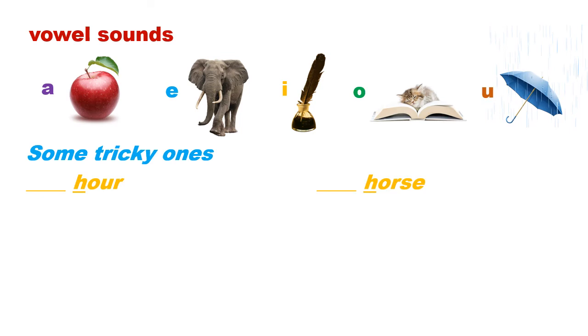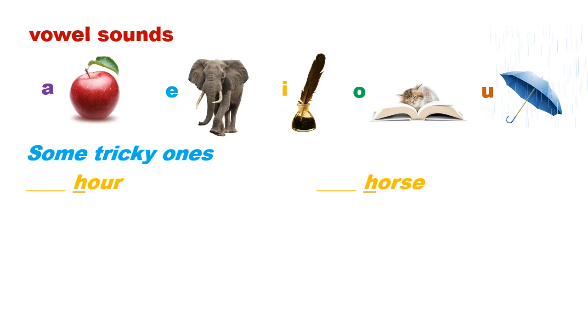Let's take a look at the first two questions. Dash hour, dash horse. Even though both these words begin with the same letter H, they sound different. The first word is pronounced as hour.